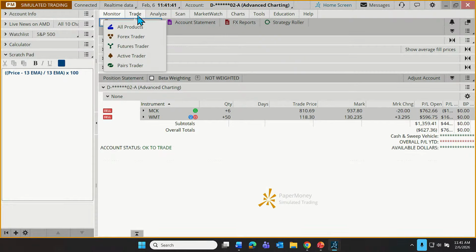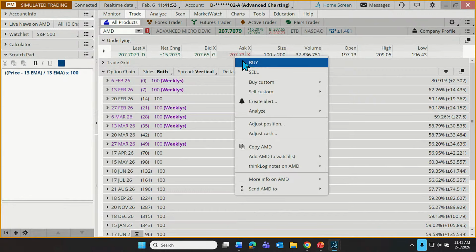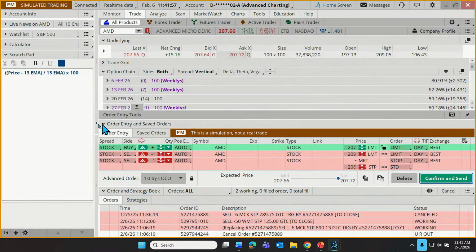Let's go a little bit larger. Let's go for a $10,000 trade. So with AMD, that would allow us again to buy about 50 shares. Pretty close. 50 shares at $200-ish per share. I'm going to right click here. Let's put in a custom buy order with an OCO bracket for,